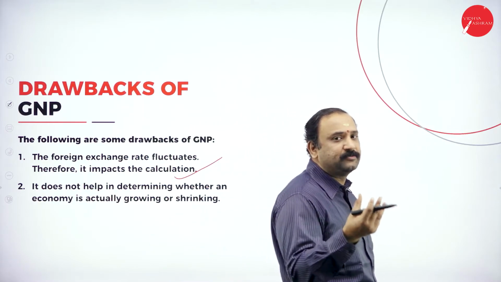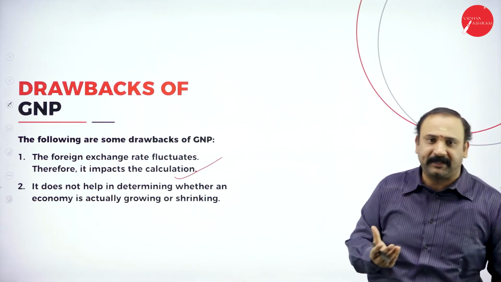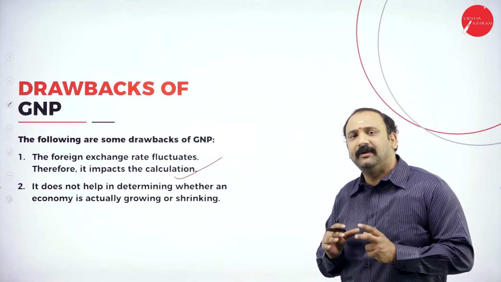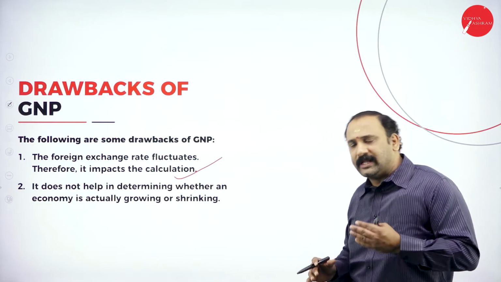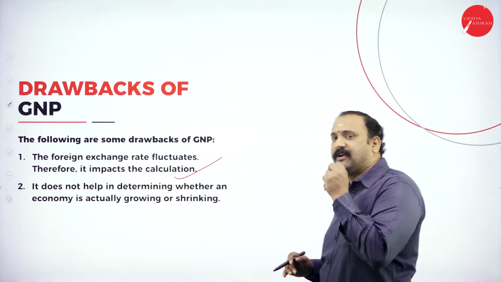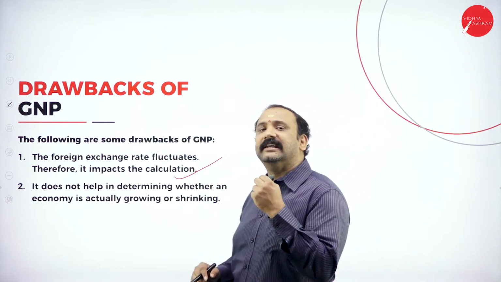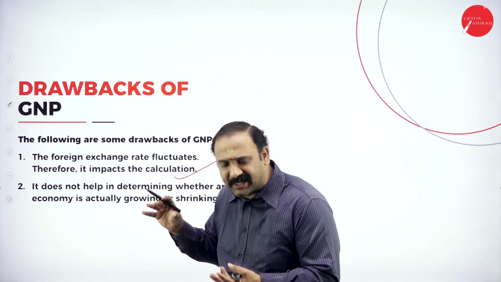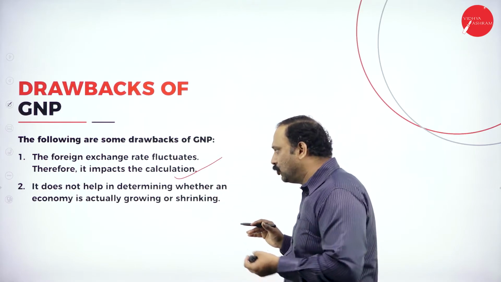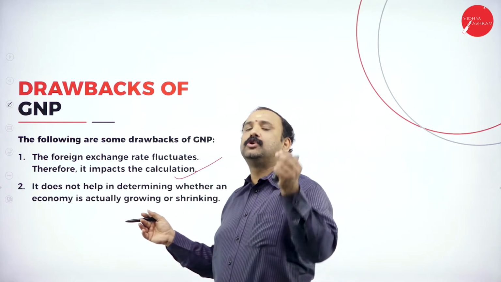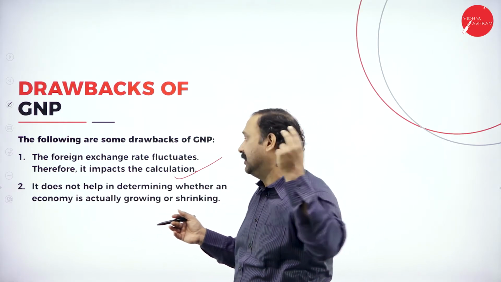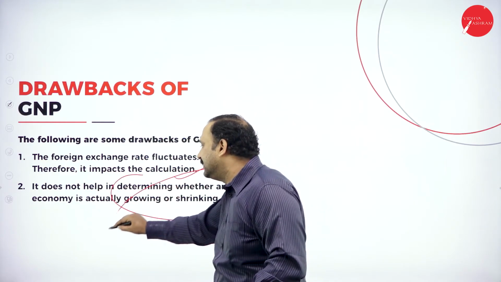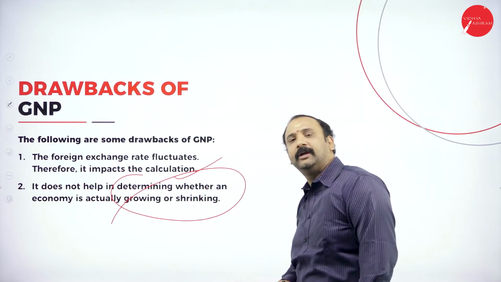Now, the foreign exchange rate is not in our hand. It purely is based on the market expectation, where you will be able to see that the impact is very, very high. It goes to that extent where it starts affecting the domestic currency, the appreciation factor. So definitely when the foreign exchange rate starts fluctuating too much, the impact is also on the calculation factor. Followed by, it does not help in determining whether the economy is actually growing or shrinking.